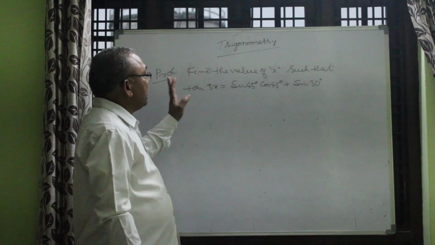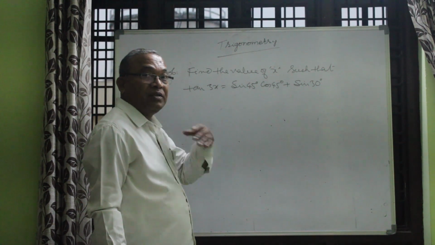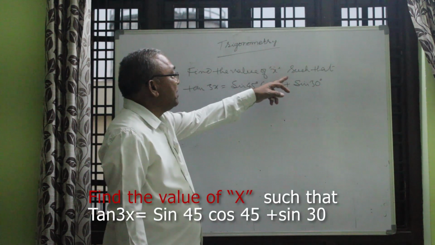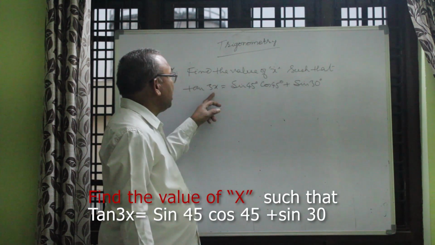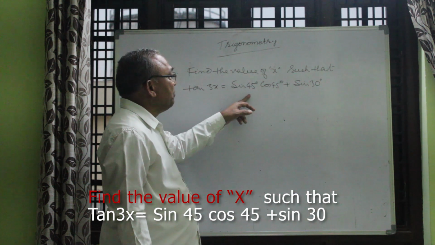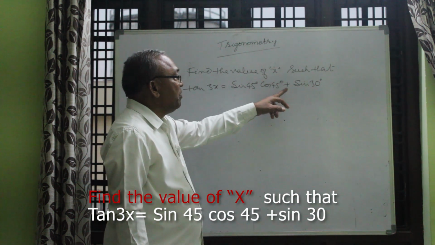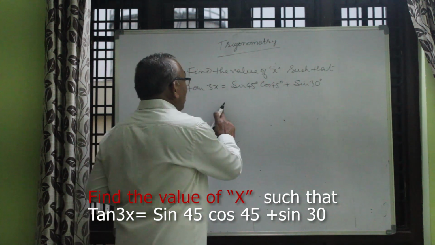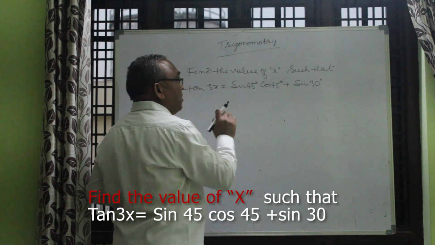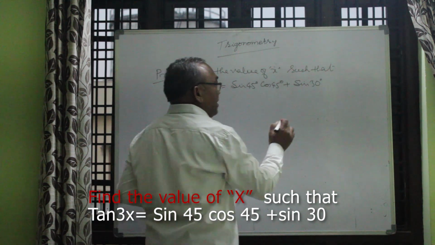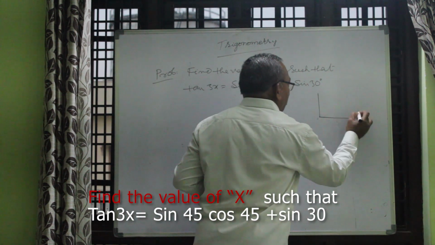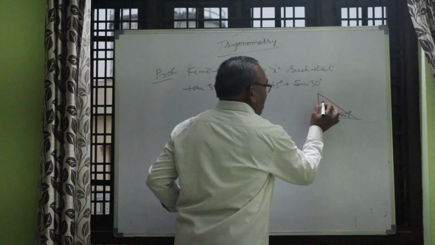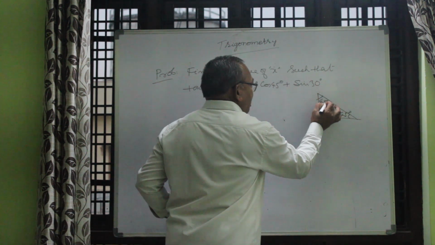Now by using those formulas which I already explained to you, find the value of x such that tan 3x is equal to sin 45 into cos 45 plus sin 30. For that you have to know what sin 45 and cos 45 are. For that you simply write down here: this is 45 and this is also 45.